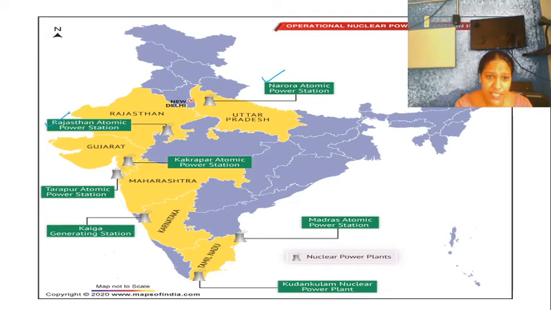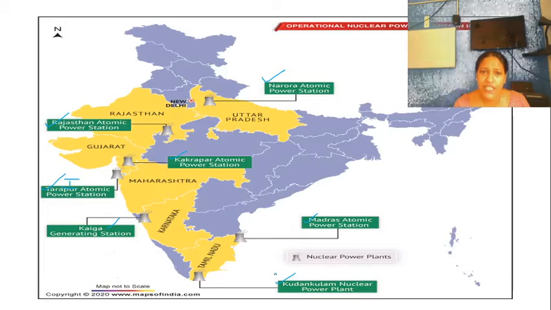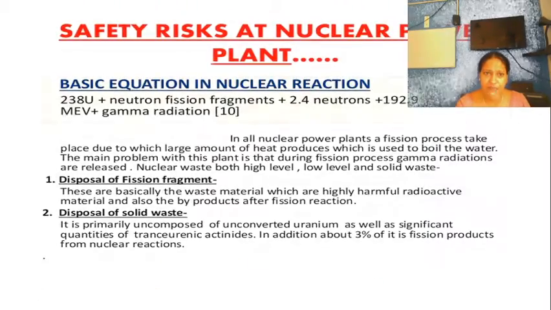Here you can see Rajasthan, Kakrapar, near Gujarat. This is the first atomic station. In Karnataka also you can see, and in Tamil Nadu you can see Kudankulam and Madras Atomic Power Station. So these are the different nuclear power stations that can be seen in India.